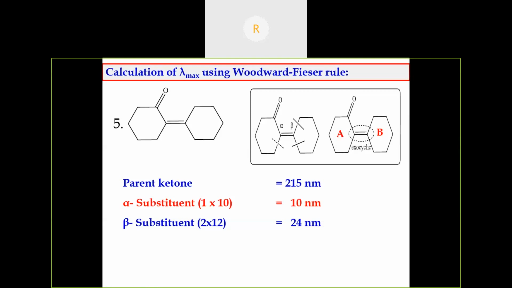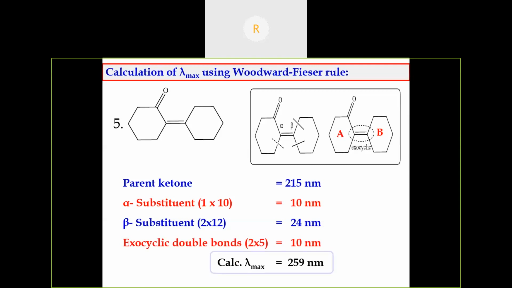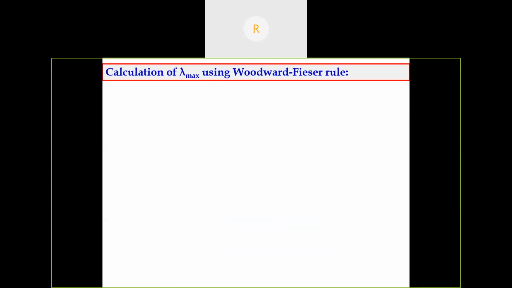For ring A, there is one exocyclic double bond. For ring B, there is one exocyclic double bond. So, two exocyclic double bonds are there, so 2 into 5, 10 nanometer. Is there any external double bond extending conjugation? No, there is no extending conjugation. So, the lambda max value is 259 nanometer.